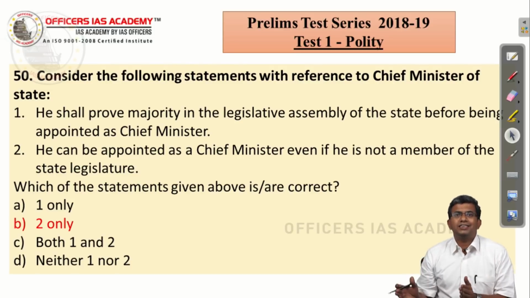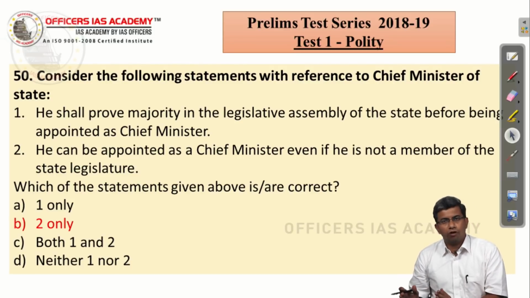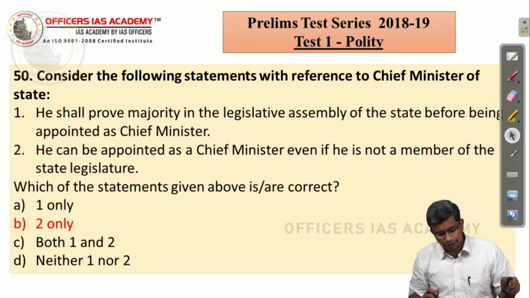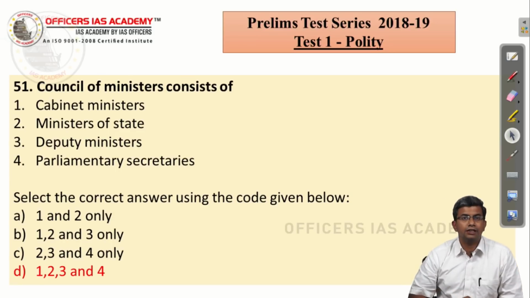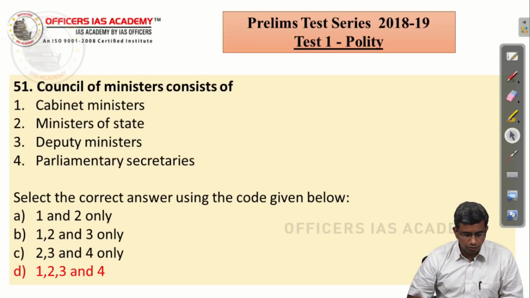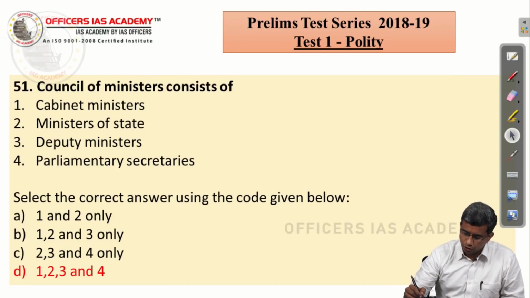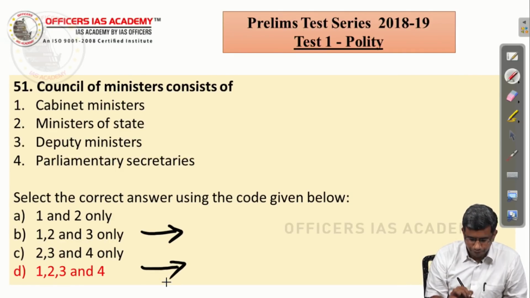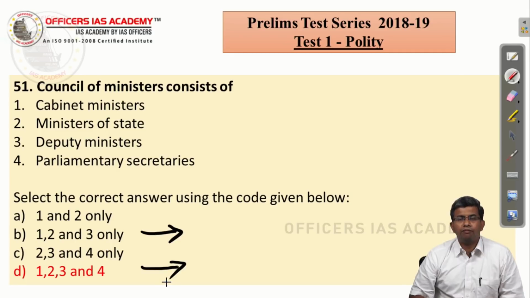You have 6 months time to become a member of one of the houses of the state legislature or the Union Parliament. So the second statement is correct. Council of Ministers consists of Cabinet Ministers we know, Ministers of State we know, Deputy Ministers we know. So automatically you know the choice is between B and D, but Parliamentary Secretaries, we have briefly discussed this when